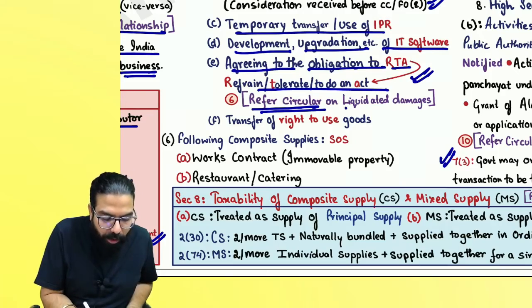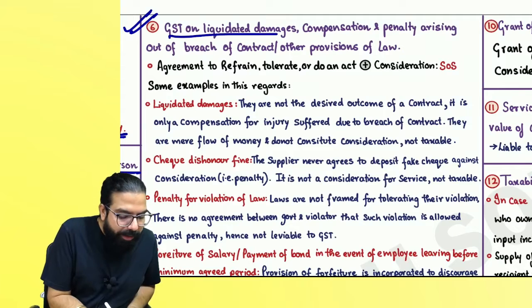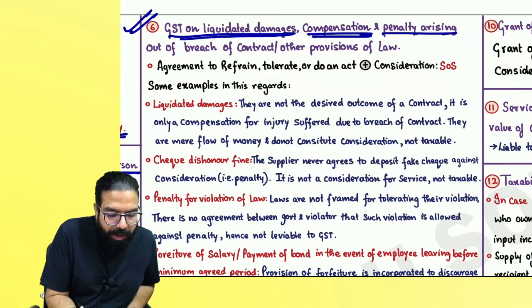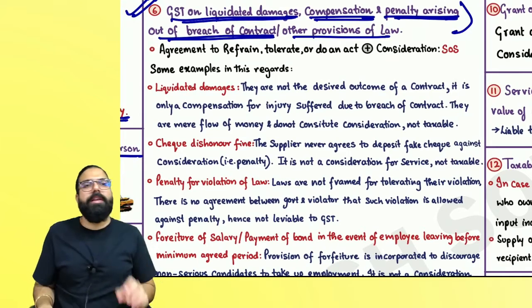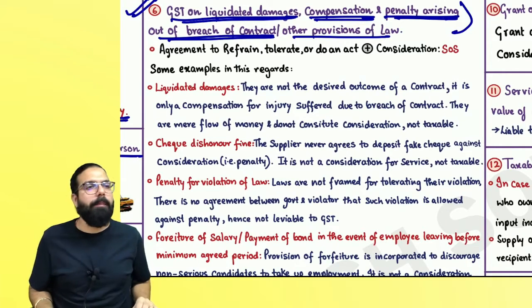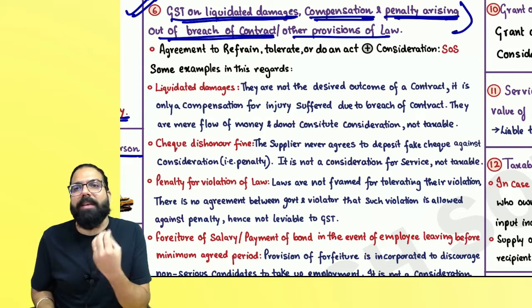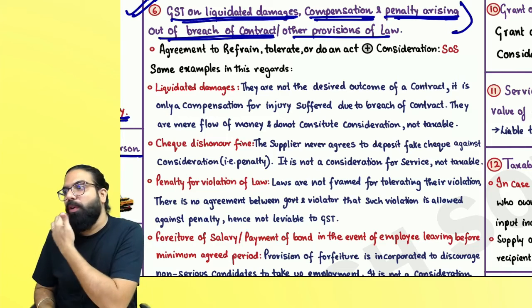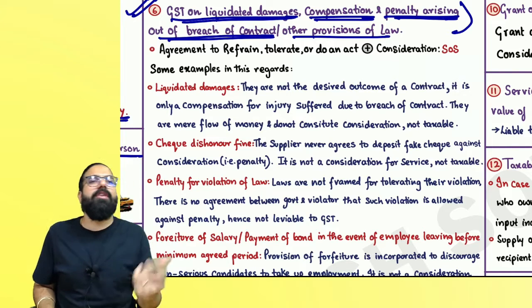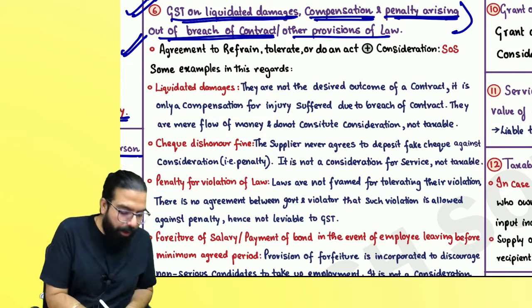And there is a circular on liquidated damages which has come, which is on the next page: GST on liquidated damages, compensation and penalty arising out of breach of contract and other provisions of law. Actually, for this refrain, tolerate, or do an act, a lot of confusion was there. People were asking the government to please clarify what is meant by agreeing to the obligation to refrain, tolerate, or do an act. So the government has told the particular situations here.